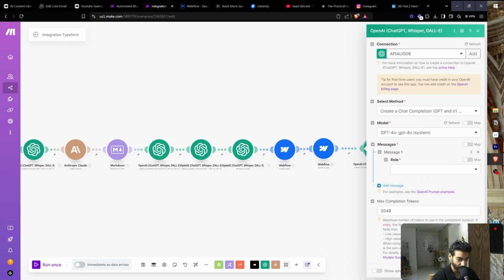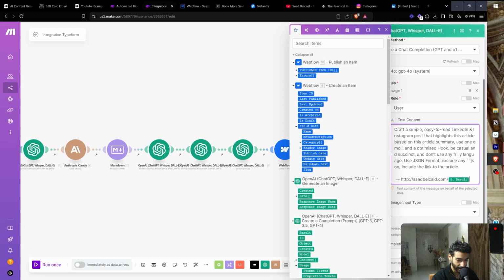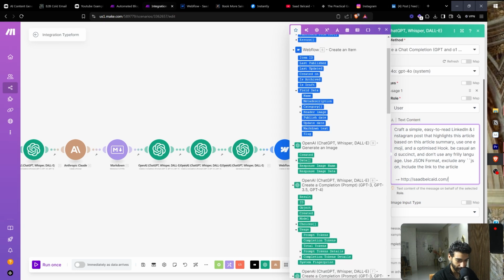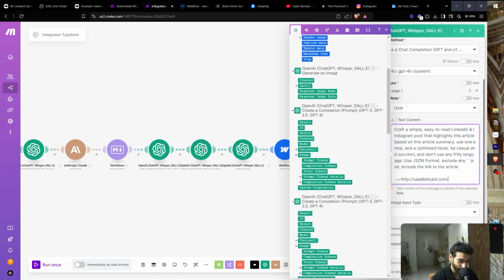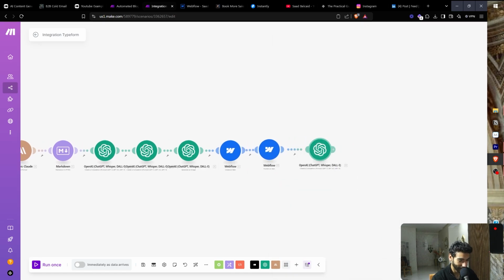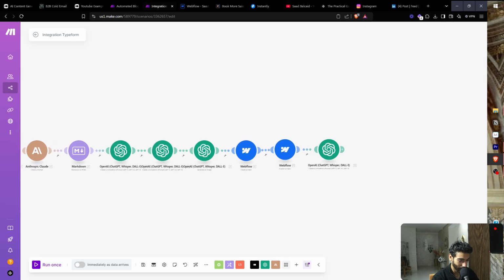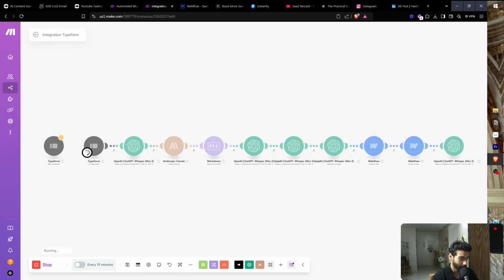And message. I'm just going to use a user one. Craft a simple, easy to read LinkedIn, Instagram post based on the LinkedIn summary. So I believe the LinkedIn summary is this one. We're just gonna have to do a lot of testing after. So before we do that, let's just save this, and then what we're gonna do is click on run once, and then just test this. We're gonna have a bunch of errors that we can troubleshoot now.